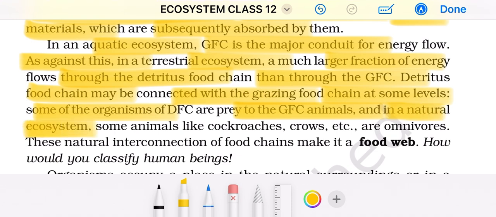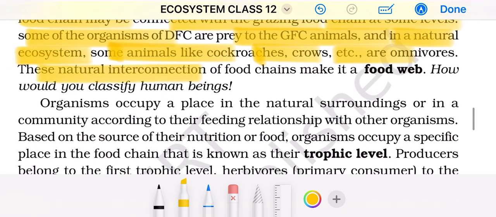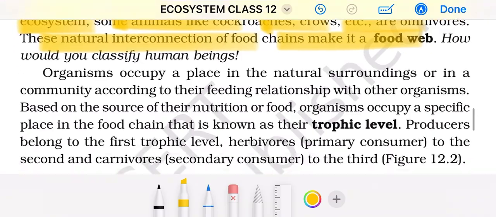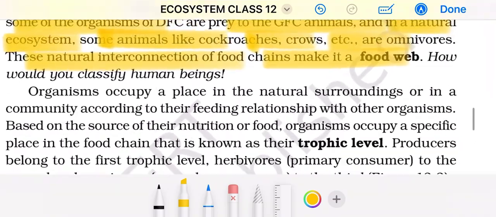In a natural ecosystem, some animals like cockroaches, crows, etc. are omnivores. These natural interconnections of food chains make it a food web. How would you classify human beings?